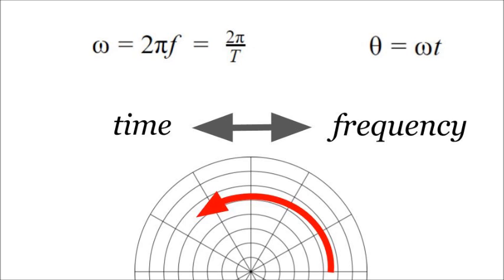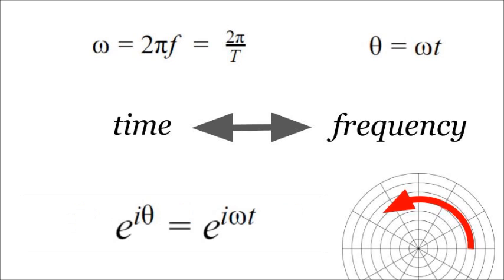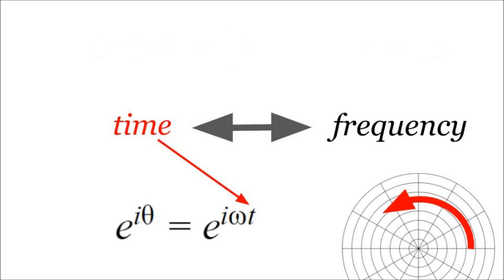And therefore, omega is, of course, related to frequency, which, again, is something Euler had a lot to say about. He is our master of rotations in the complex plane. Like I said, it's a new playground. e^(iθ) tells us how far to rotate. e^(iωt) tells us the same thing and more. It tells us how far we rotated, what our rotational rate was, and how long it took. See that? Our quantities, time and angular frequency, or you can call it angular velocity, it's the same difference. Our quantities are right next to each other.